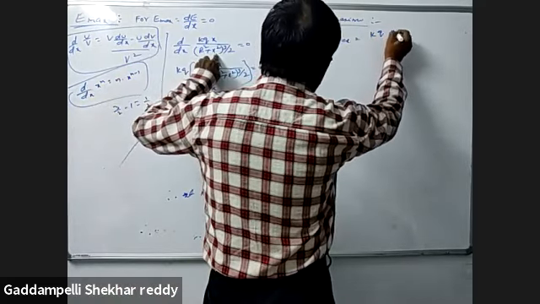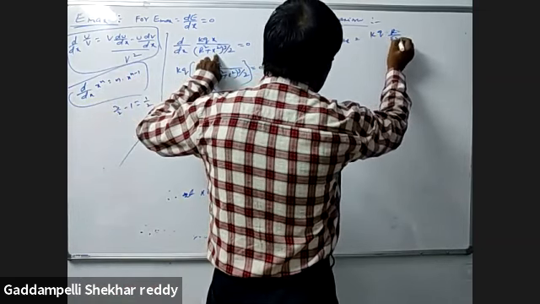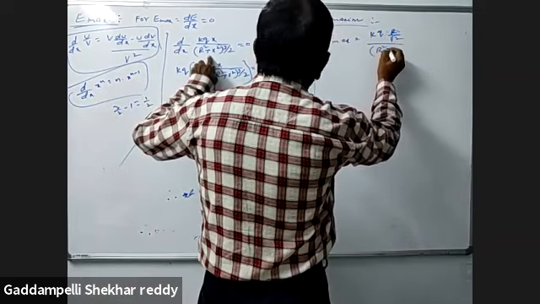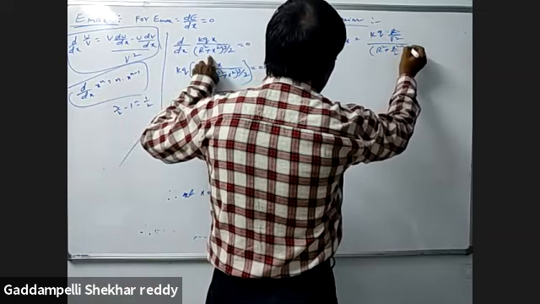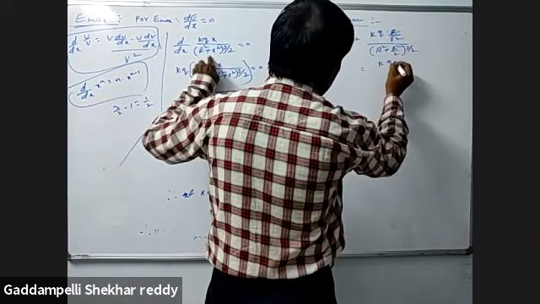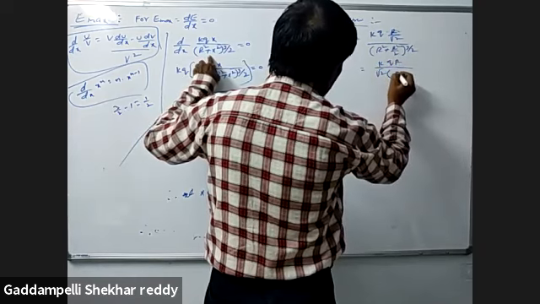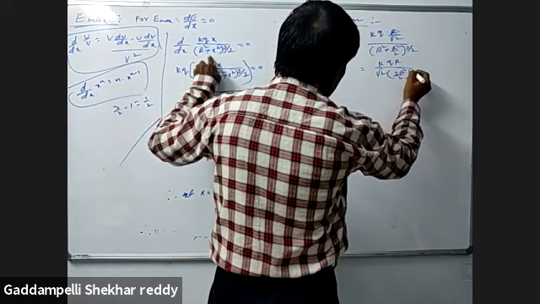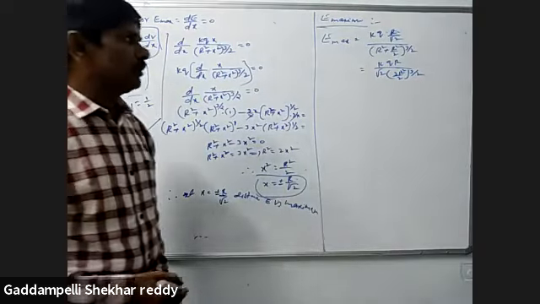Then x means r by root 2. Here r square plus r square by 2, whole power 3 by 2, in the denominator, with k q r by root 2 in the numerator. So this value is 3r square by 2, whole power 3 by 2.